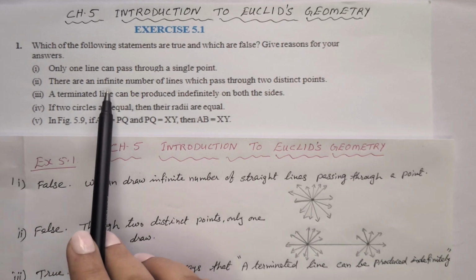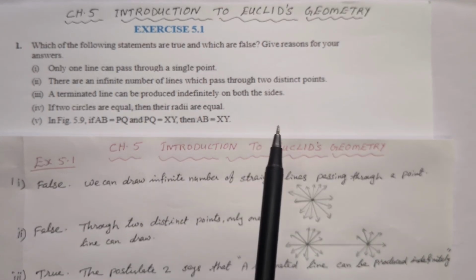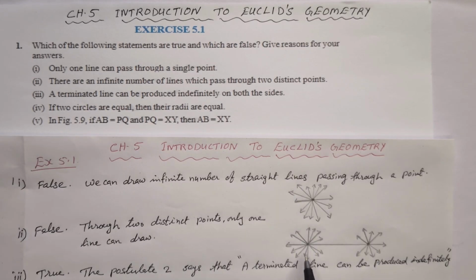Second one, there are an infinite number of lines which pass through two distinct points. Through a single point we can draw infinite lines, but through two points only one line can be drawn. So that statement is also false. Through two distinct points only one line can be drawn.